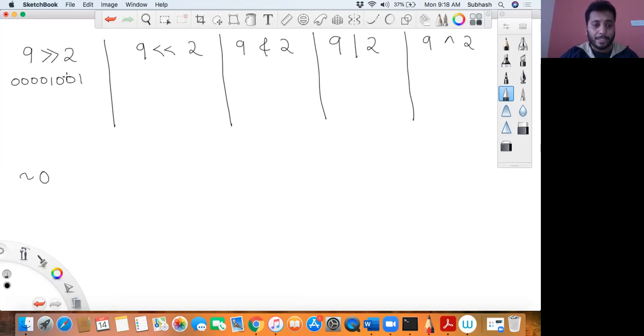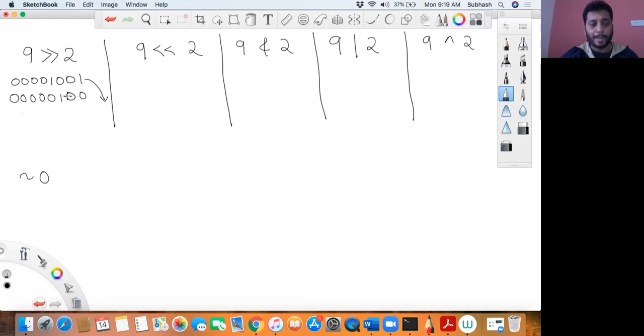When I right shift this number 2 times bitwise, this 1 will fall down, it will go away. Then the bits start shifting towards the right, and the remaining positions become 0. The last position that is left empty is automatically padded with a 0.